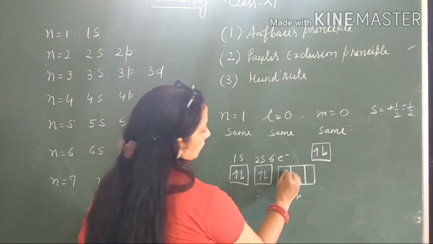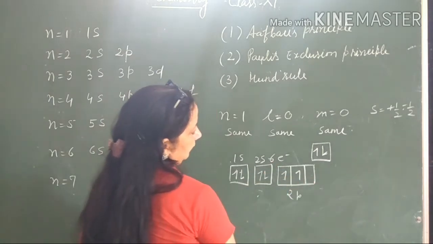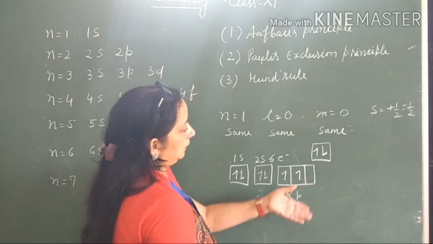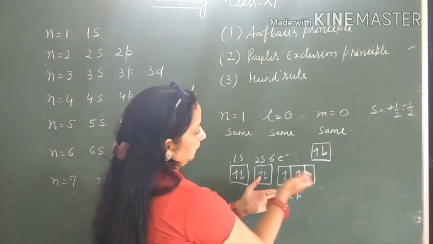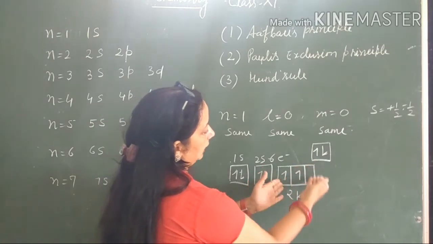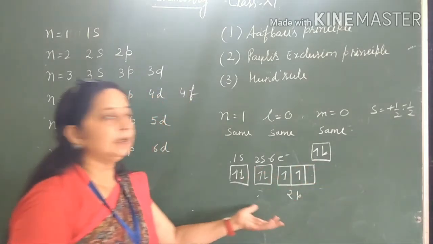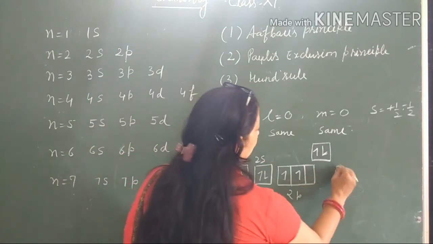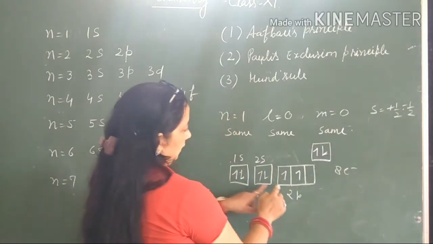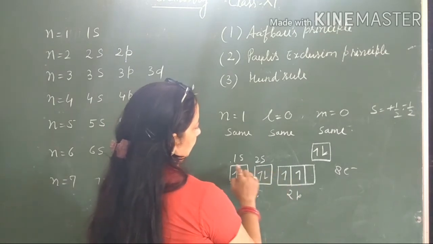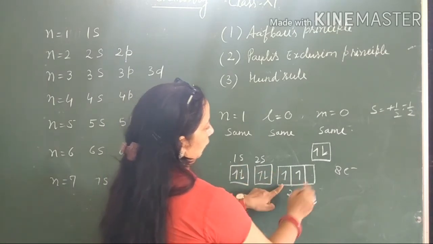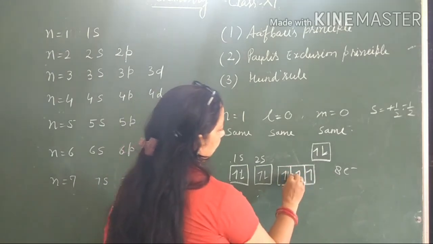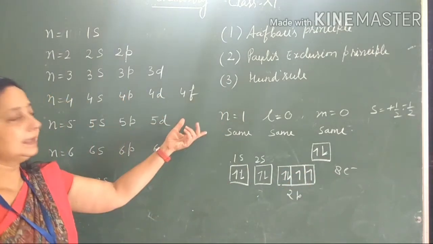Now 2 electrons, 1 and 1. If we have more electrons, then the pairing will start after these orbitals are filled singly. So if we have 8 electrons, then 1, 2, 4 and 4 electrons. The third will be filled singly, then pairing will start. So this is Hund's rule.